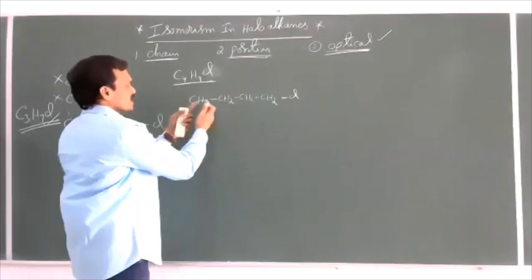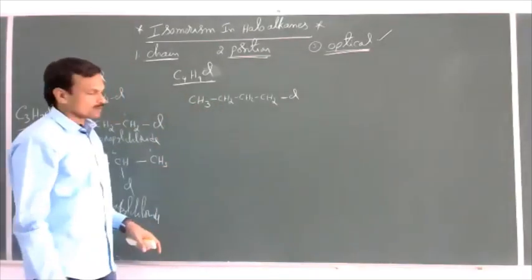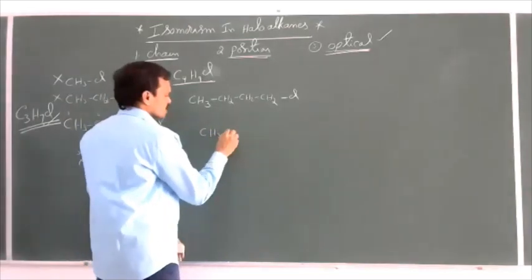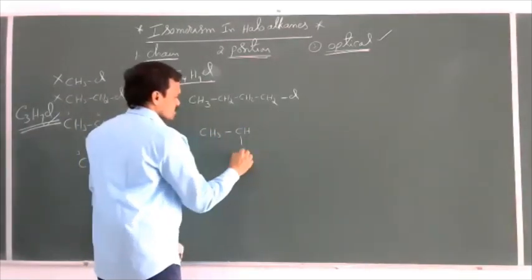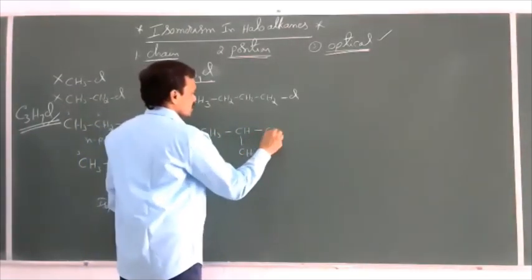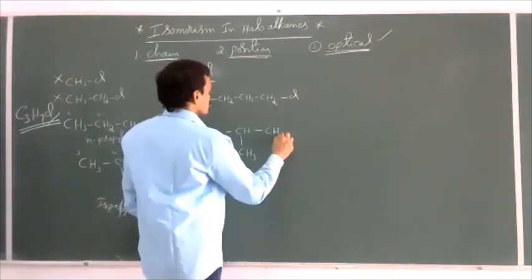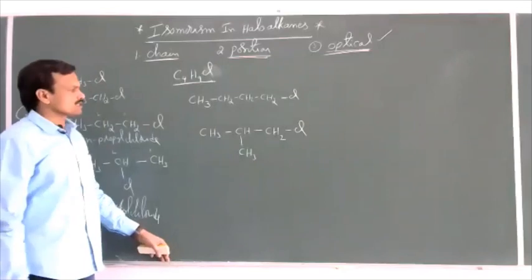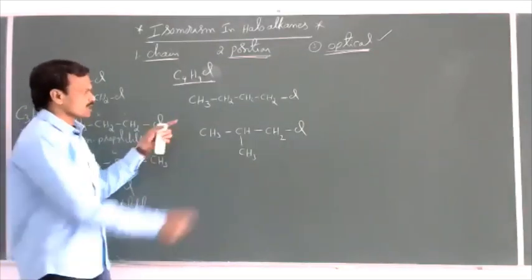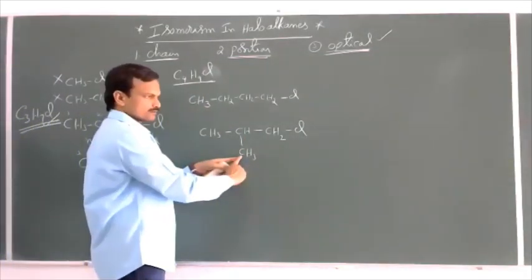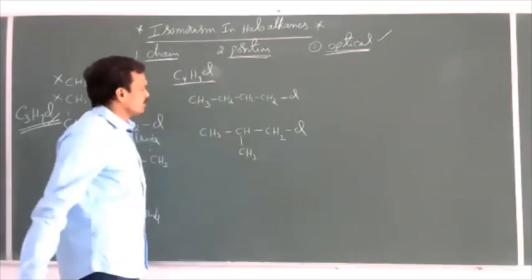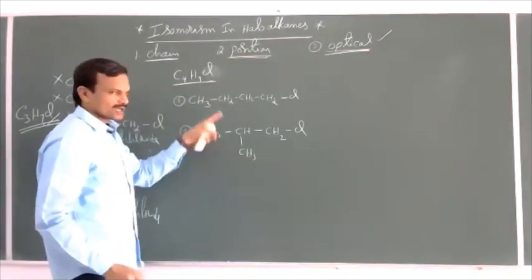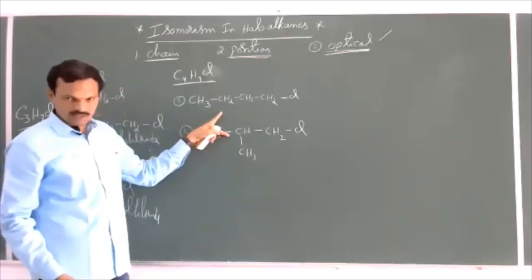Next, I'll take the chain isomer, CH3CH(CH3)CH2Cl. This is a chain isomer, meaning one carbon I have taken as a branch. So the first one and this second one are chain isomers.